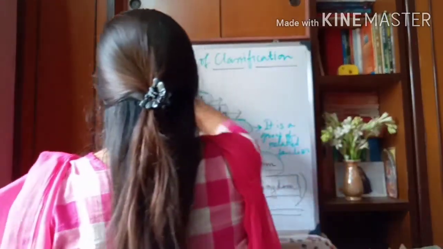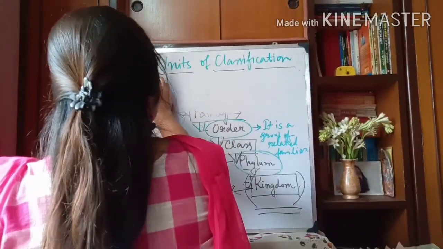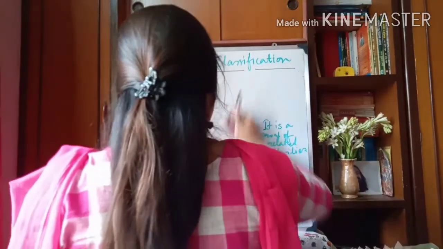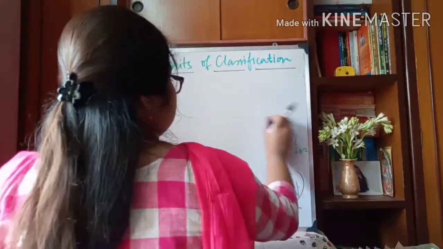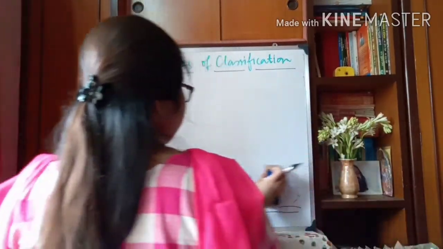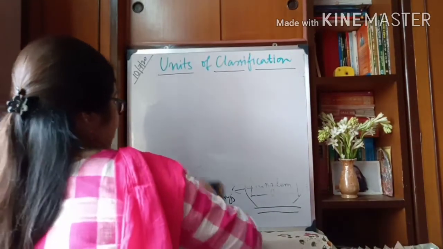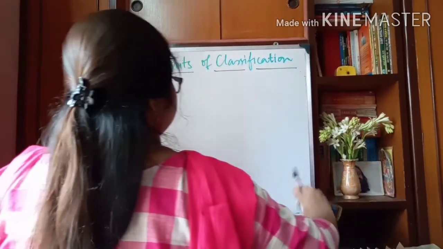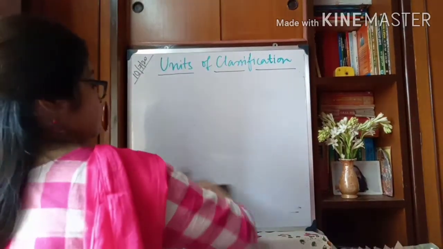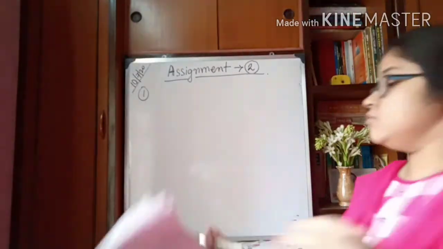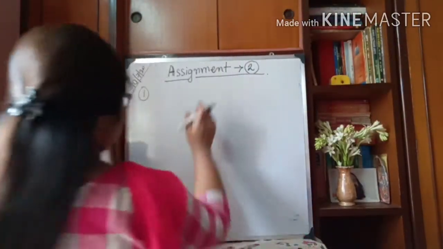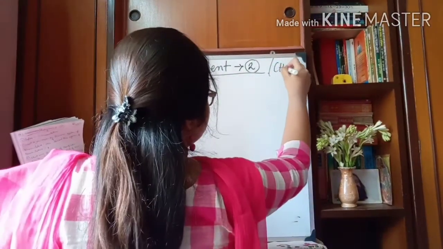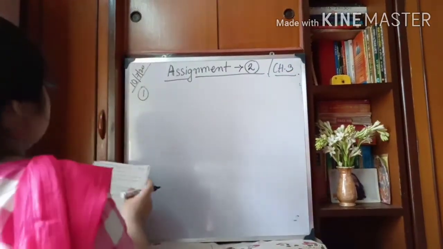Now here the second session of chapter 3 ends, and now it's time for your assignment work. Here is assignment 2 of chapter 3, classification.